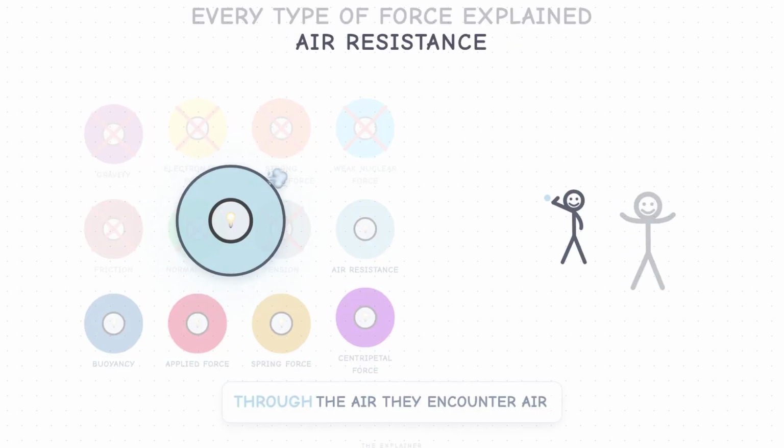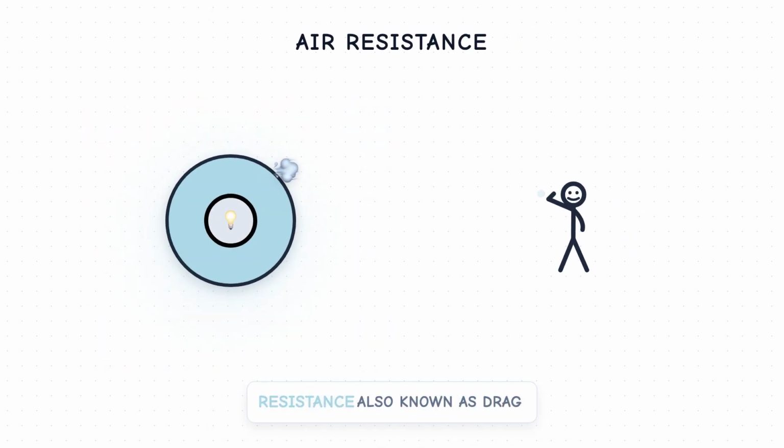As objects move through the air, they encounter air resistance, also known as drag. This is a special type of friction exerted by air particles against a moving object, always acting in the opposite direction of motion. Consider a skydiver falling. Air resistance pushes upwards, slowing their descent until they reach terminal velocity.